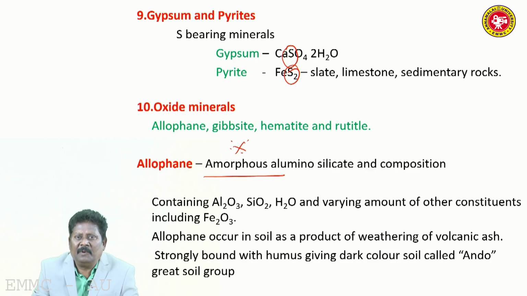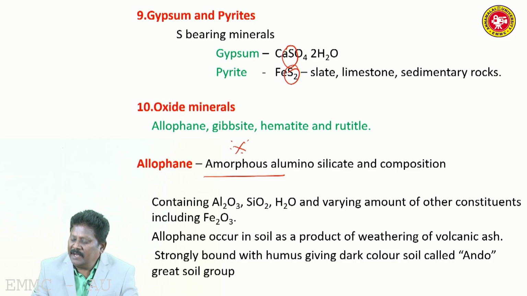Another important property of allophane is its volcanic origin. It is an amorphous aluminosilicate mineral containing aluminum, silica, and varying amounts of other constituents including iron. So allophane consists of silica, alumina, iron.